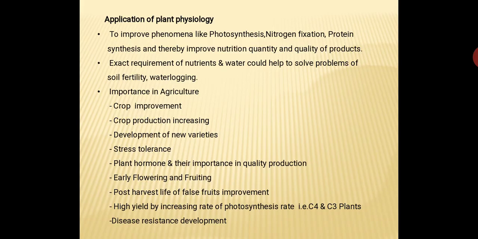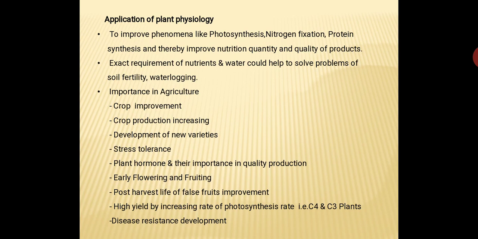Similarly, in agriculture, plant physiology has application in the development of disease resistant varieties. Many varieties are susceptible and get easily attacked by fungi and other pathogens. So to avoid this fungal or other pathogenic infection, we need to develop new resistant varieties.